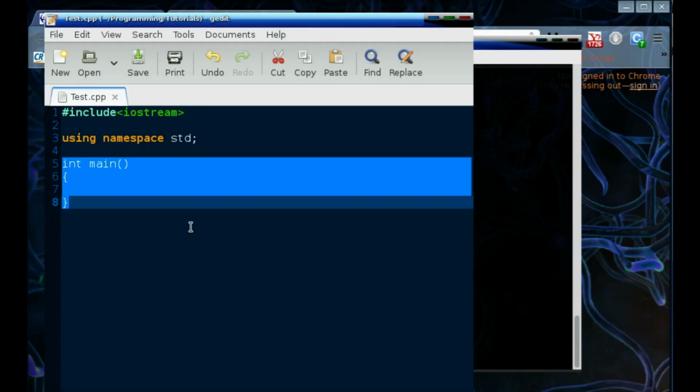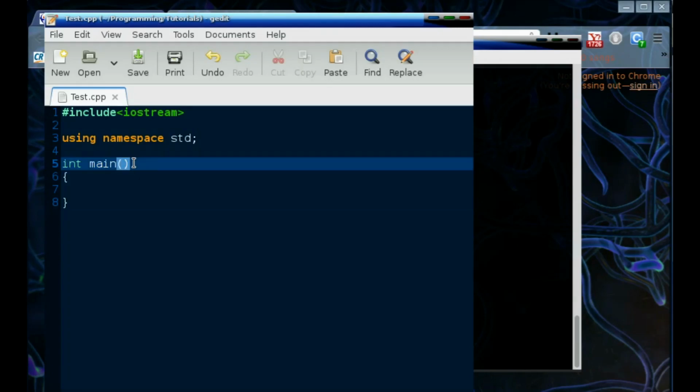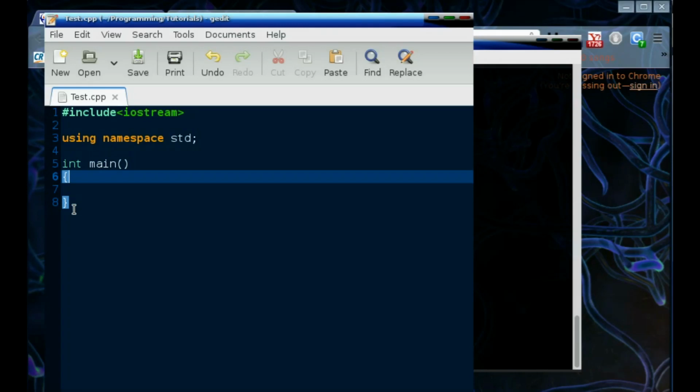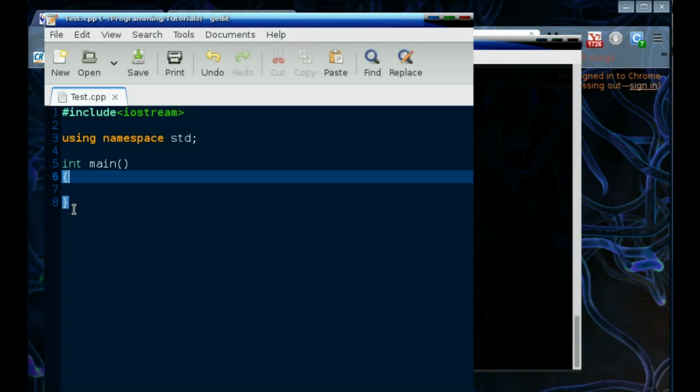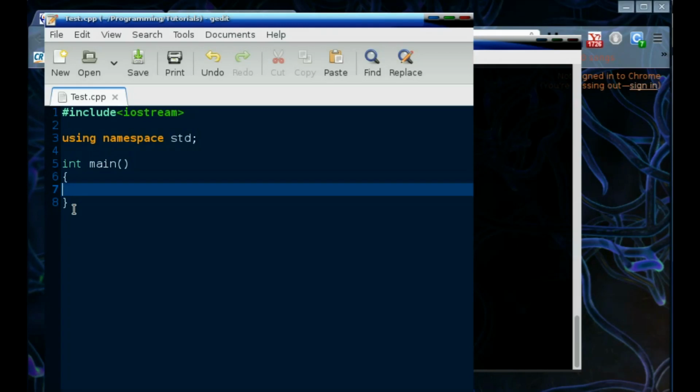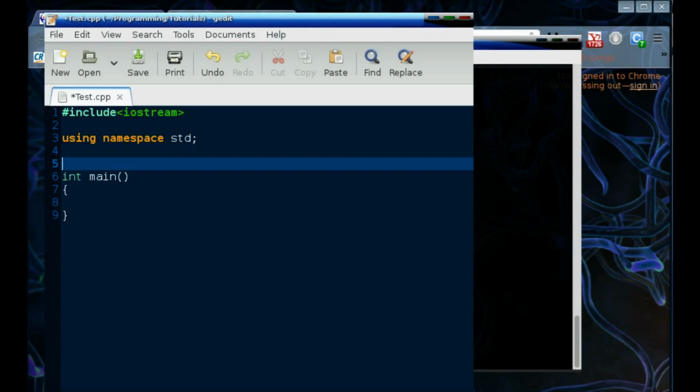For example, the functions that I'm going to show you right now may not seem very useful, but you can write your own function that does a group of tasks. You can put those groups of tasks inside a function so that your program will look more like a modular type. Okay, I'll show you what I mean about that.